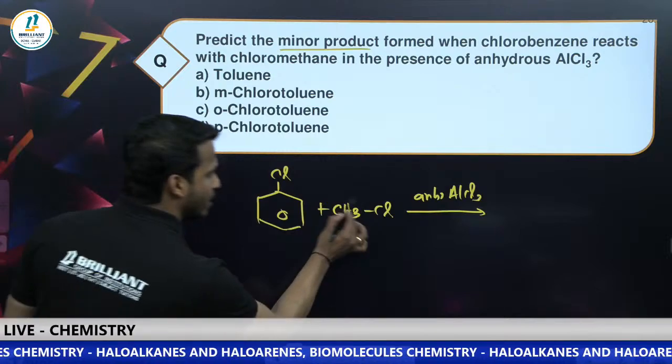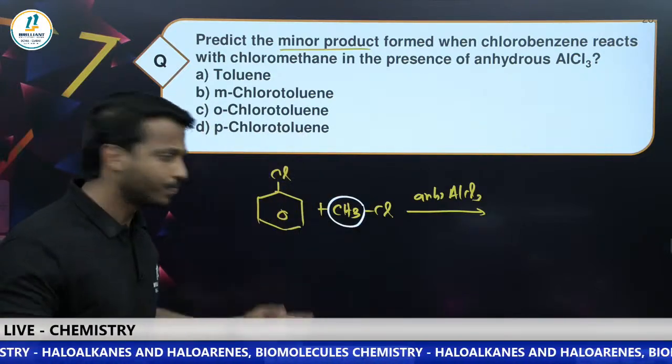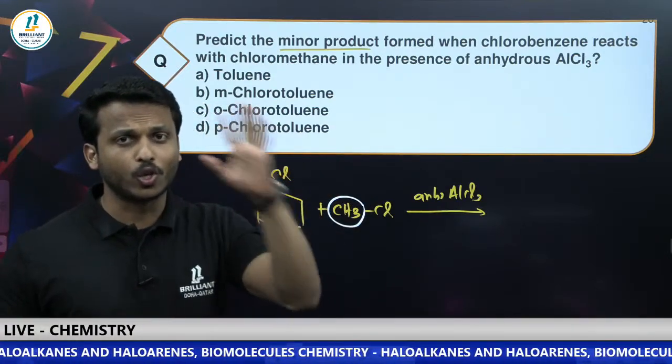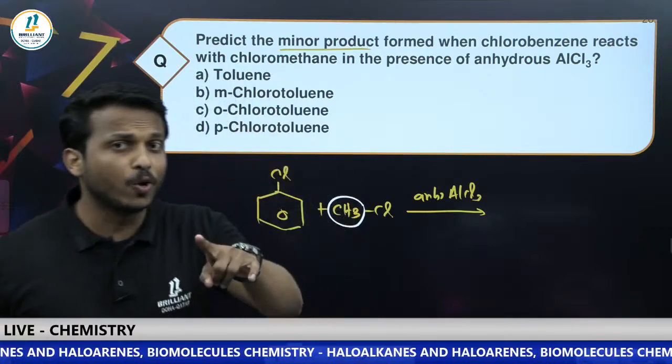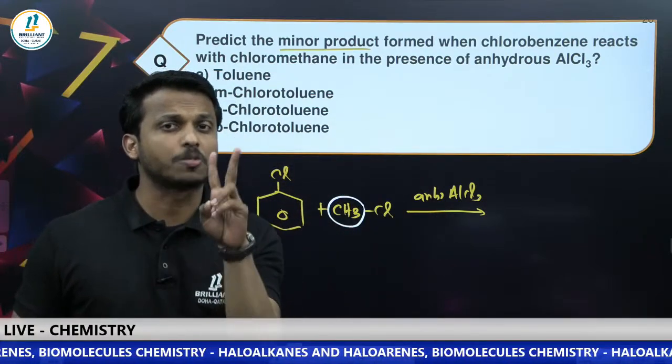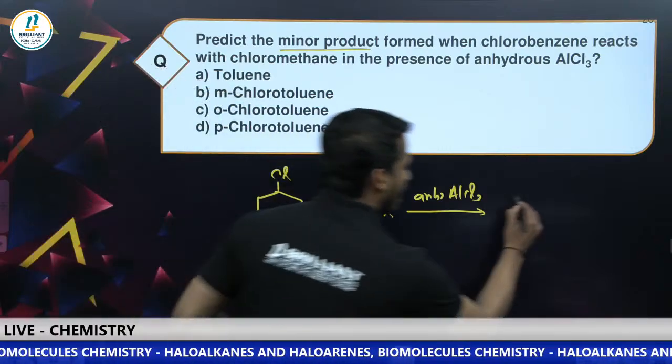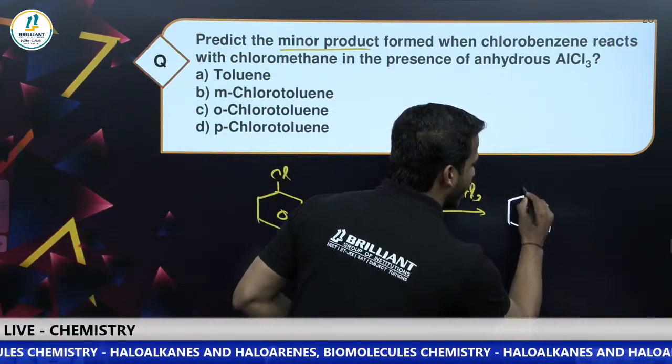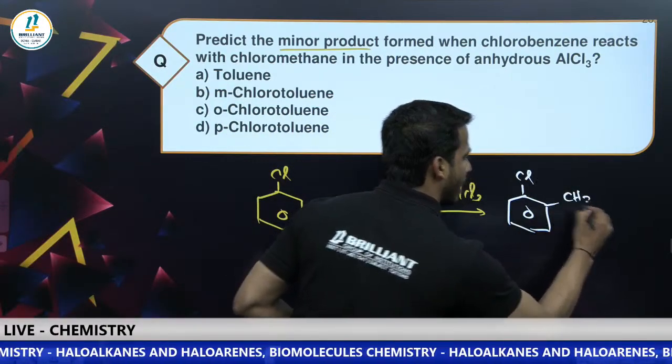See, this is the alkyl group, where does it go? You know chlorine, the halogens, are ortho-para directing groups. So the alkyl group can go to ortho and para. You will get 2 products, but which is minor? The ortho one, right? The ortho one is the minor product.